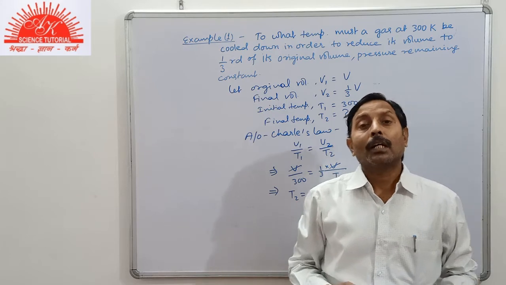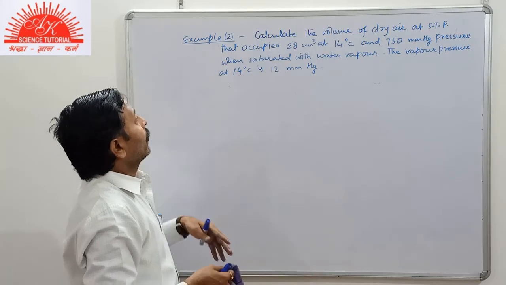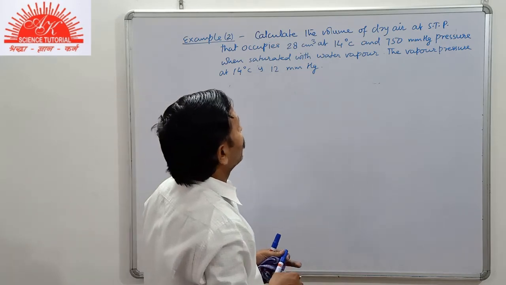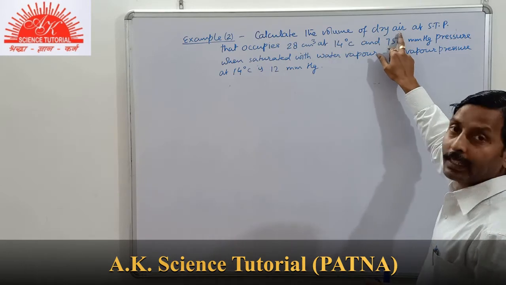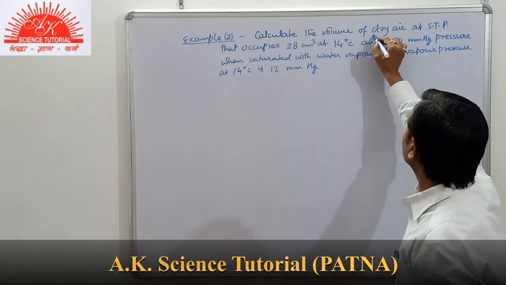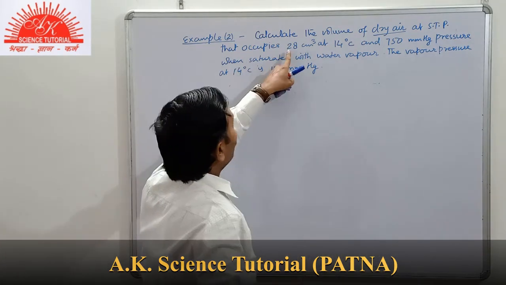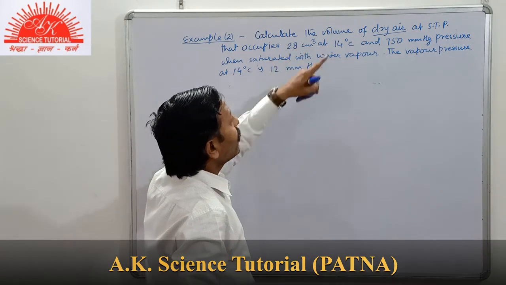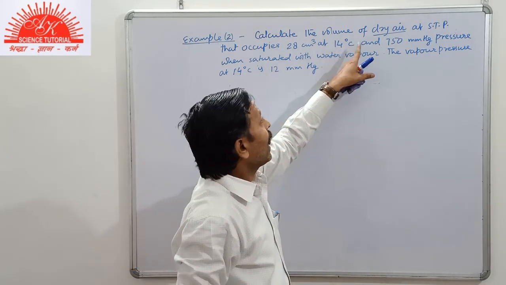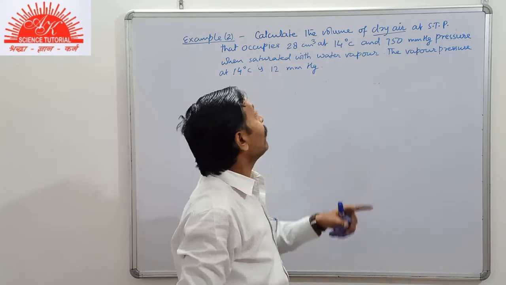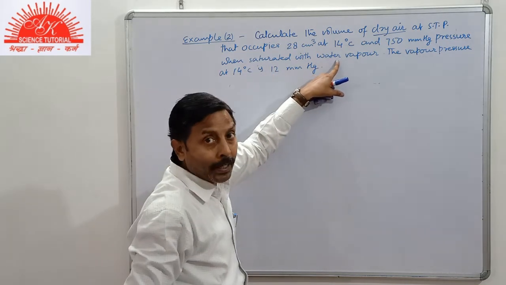Now, students, we can take another example. Calculate the volume of dry air at STP that occupies 28 cubic centimeter at 14 degrees Celsius and 750 mm Hg pressure when saturated with water vapor.